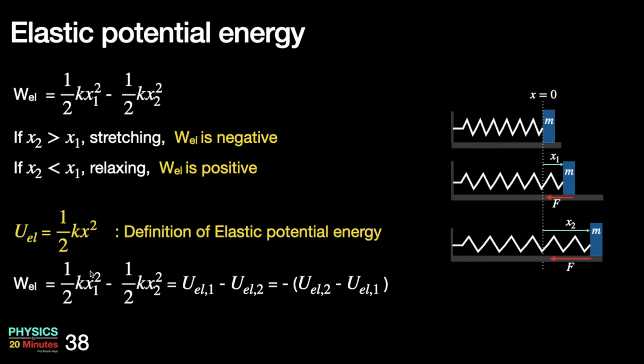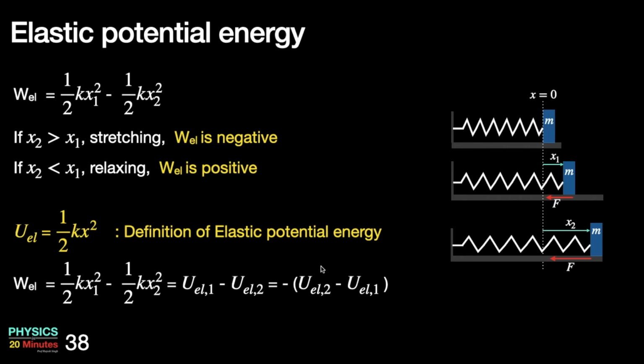So the first term, half kx1 square, can be written as U elastic 1. Second term, half kx2 square, can be written as U elastic 2 with a minus sign in between here. Now I can take minus common, and then I can write U elastic 2, which is the final value of elastic potential energy, minus U elastic 1, which is the initial value of elastic potential energy.